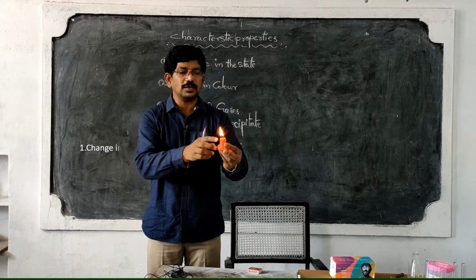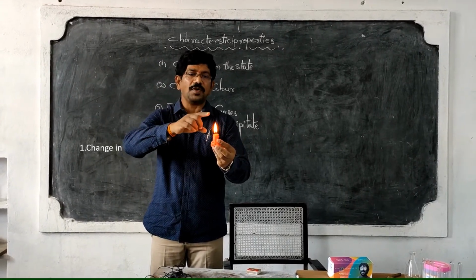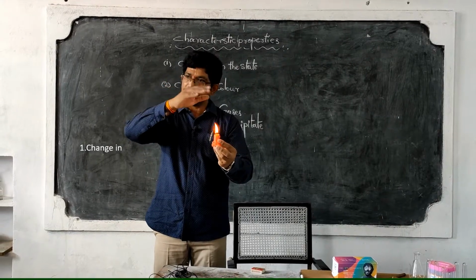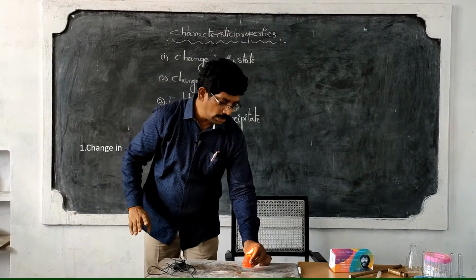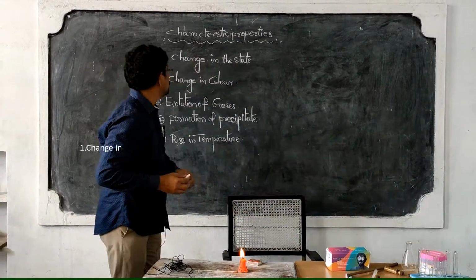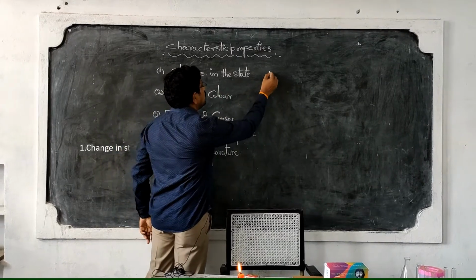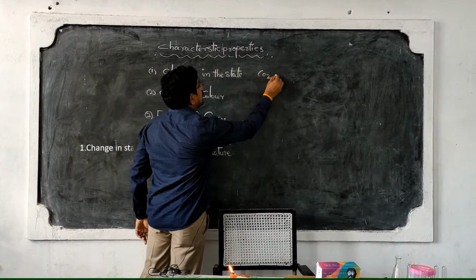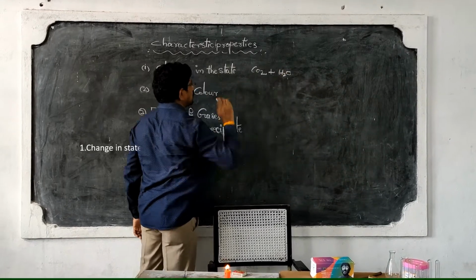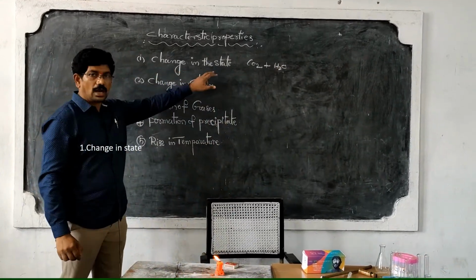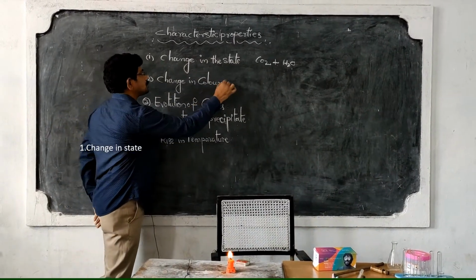Are you clear? Next one. At the same time, you will find the flame, and along with the flame, carbon dioxide gas is escaping. Next one, water vapor is also there. So during a chemical reaction, change in the state may take place. New substances, carbon dioxide and water vapor, are formed, and change in the state also takes place. Are you clear?